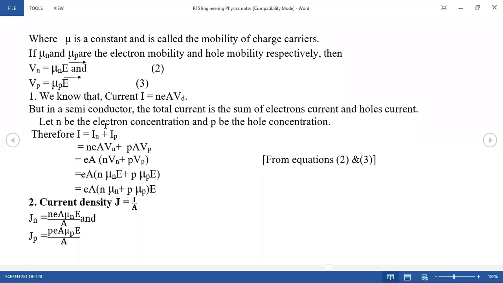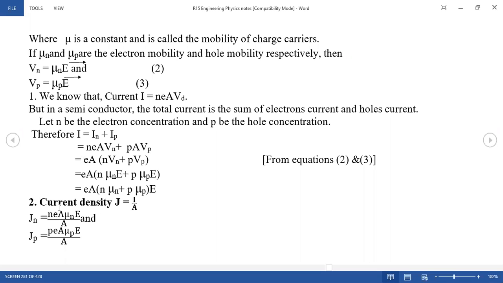Let N be the electron concentration and P be the hole concentration. That is equations 2 and 3. If you add equations 2 and 3, what do we get? I is equal to e A (N mu N plus P mu P) E. See, this is the current.